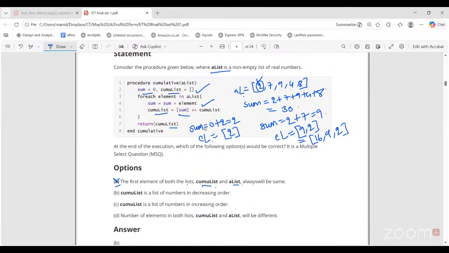So B is correct. C says cumulative list is a list of numbers in increasing order. This is definitely wrong. And D says number of elements in both lists will be different. This is wrong. They will have the exact same number of elements because as long as there are elements in A list, the sum is getting added to cumulative list. Right. So as many elements in A list, that many elements in cumulist. So D is also wrong. Only B is correct. Any doubt in this one?